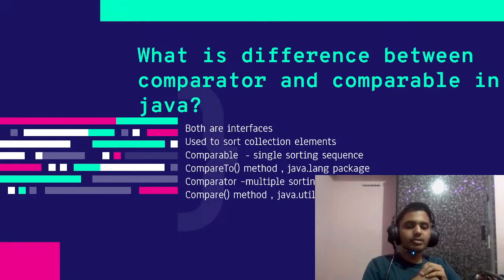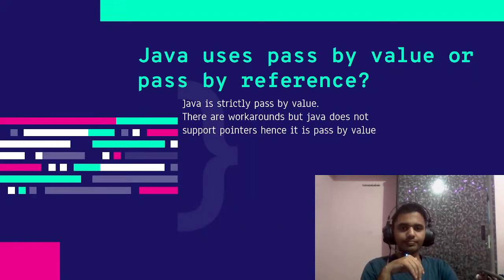The main difference between the two is comparable uses a single sorting sequence, whereas comparator uses multiple sorting sequences. Comparable is in the java.lang package and it uses the compareTo method, whereas comparator is in the java.util package and it uses the compare method. So let's move on to the next question.